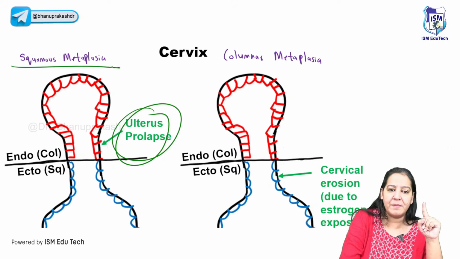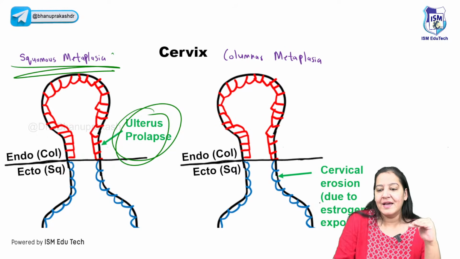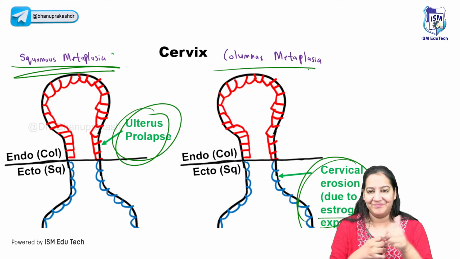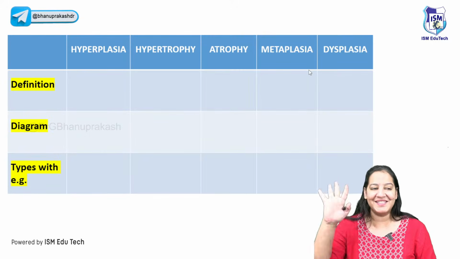Prolapse is an example of squamous metaplasia. It happens in the endocervix. And cervical erosion due to estrogen exposure is an example of columnar metaplasia. Give me a thumbs up. You got my point? So this is the summary.